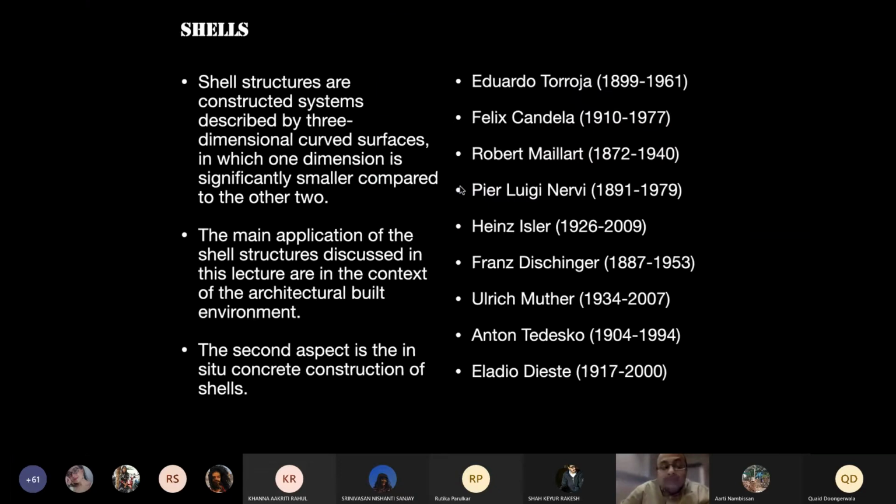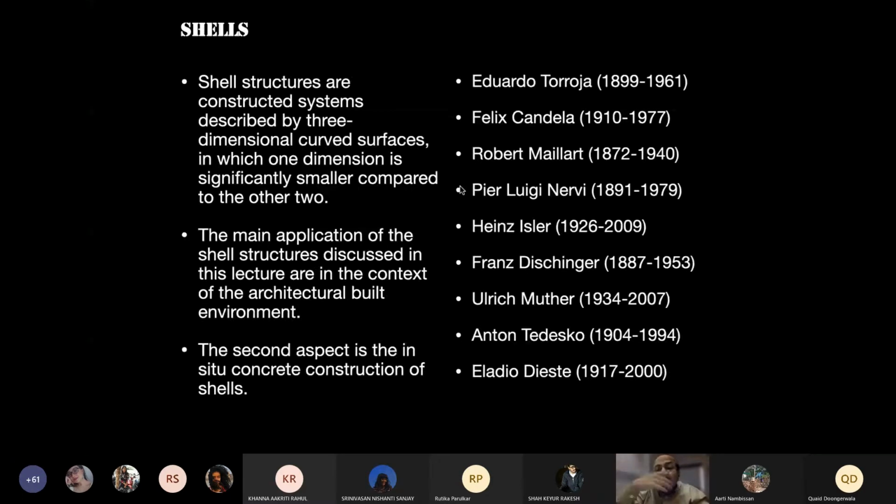But the other engineers, whom I presume you'll have studied in your structures course last time, talked about shells. The shell is basically a system wherein it's a three-dimensional curve where one dimension is significantly smaller as compared to the other two. And you see many of these engineers spending a lot of time working on these kinds of shells,